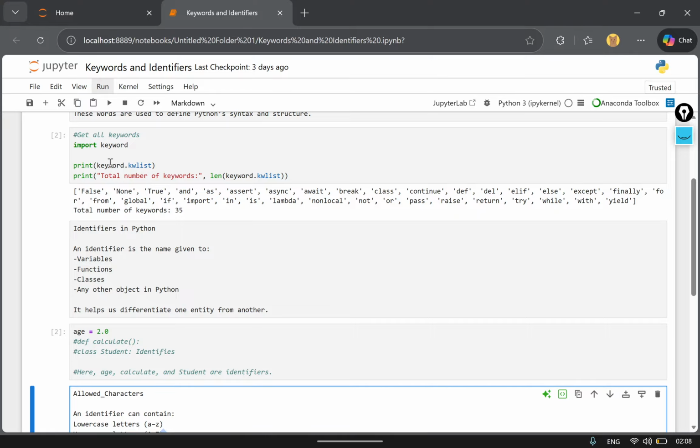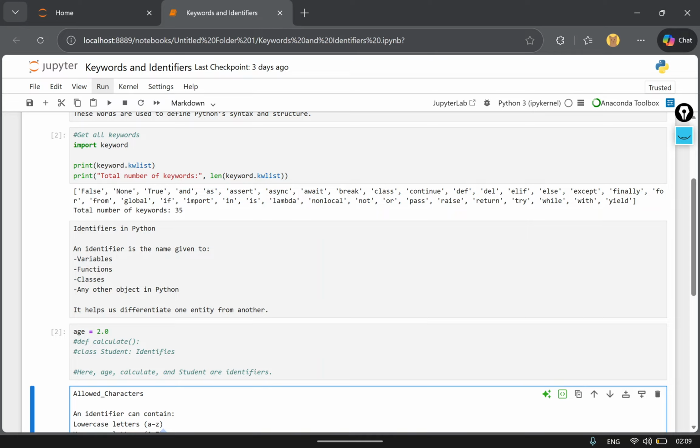So here, print keyword.kwlist. I already told you that keyword is a built-in module in Python that is used to see the list of all the keywords. So print keyword.kwlist. kwlist is the keyword list, and it will give all the names of the keywords present in Python.